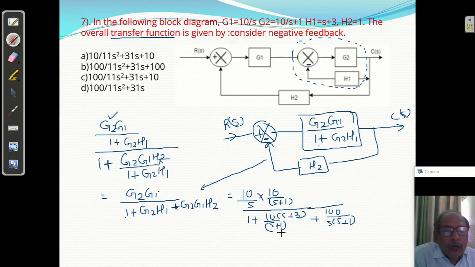Okay, now if you take the LCM, क्या आएगा? LCM यहाँ s plus 1, and after LCM this will be cancelled. s plus 1, so you will get directly 100. 10 into 10 is 100. s plus 1 और s plus 1 LCM के बाद कैंसिल हो जाएगा, तो यहाँ क्या आएगा, s plus 1.